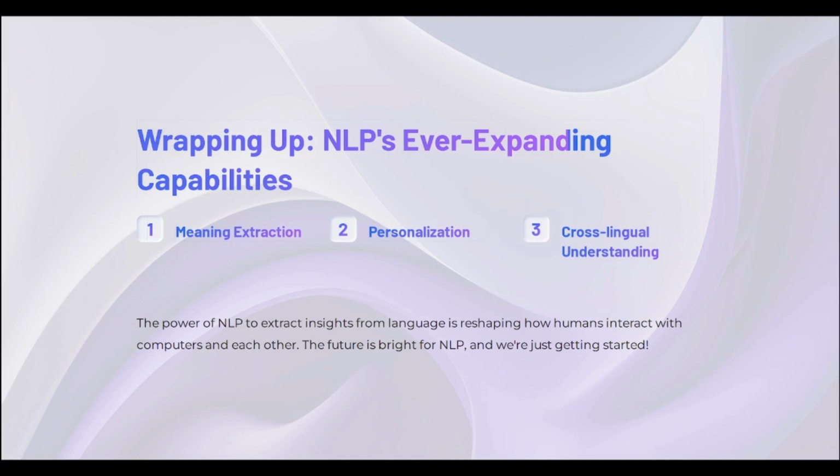Throughout this video, we explored the exciting and ever-evolving world of natural language processing, from speech recognition and text summarization to sentiment analysis and contextual ambiguity. We have seen the many challenges and opportunities that NLP presents. But NLP isn't just about processing language, it's also about extracting meaning. The ability of NLP to extract insights from language is reshaping how humans interact with computers and each other. It's enabling us to understand complex information more quickly and accurately, and to communicate with each other in new and exciting ways.